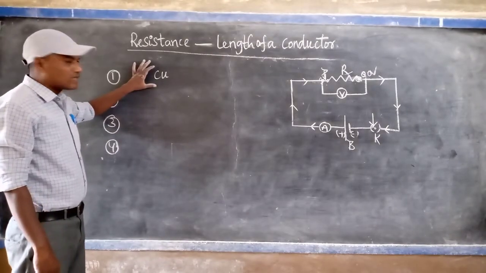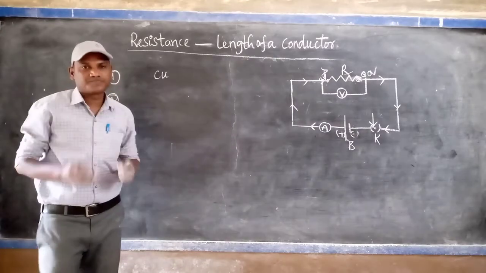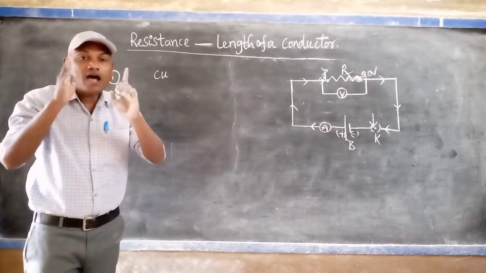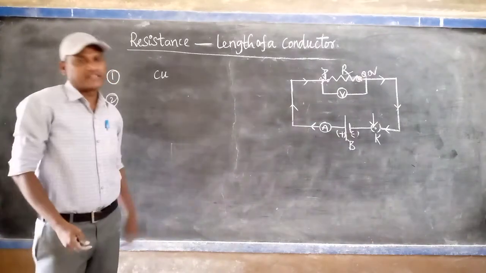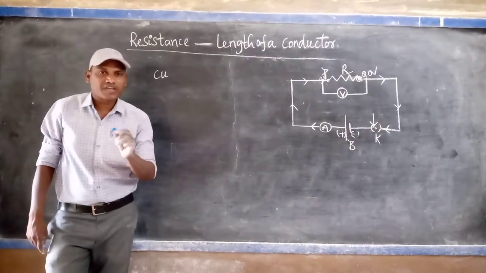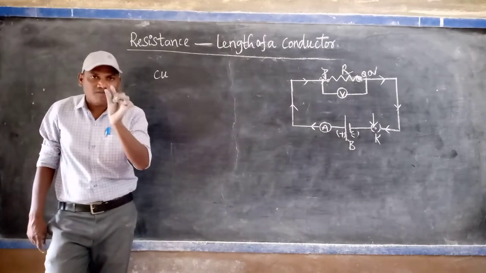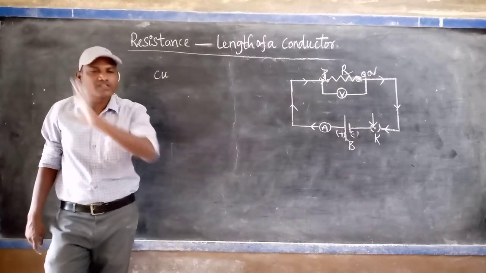So now, listen very carefully. First of all, you take the same material of different lengths and the same area of cross section.